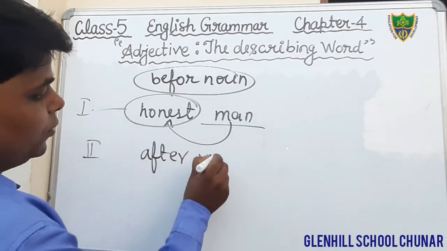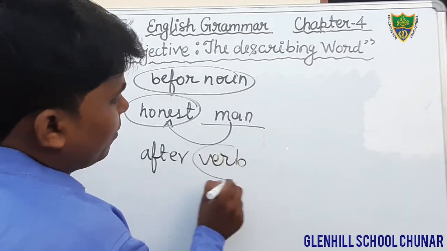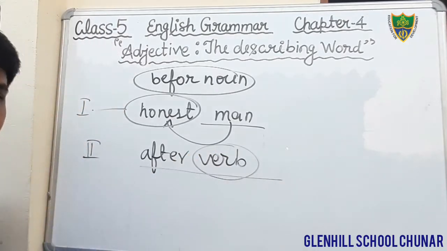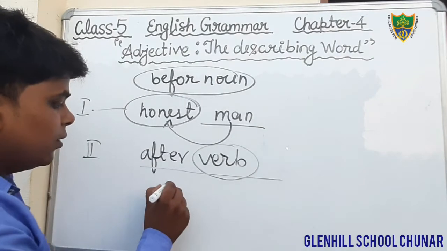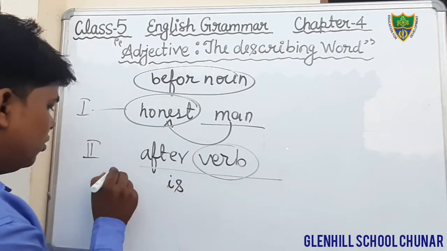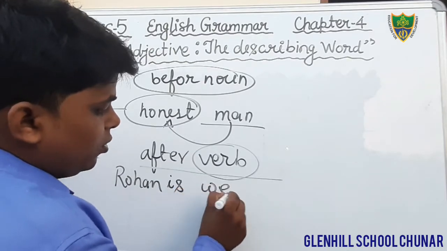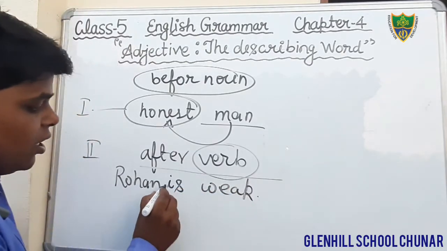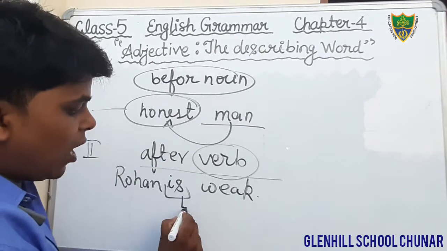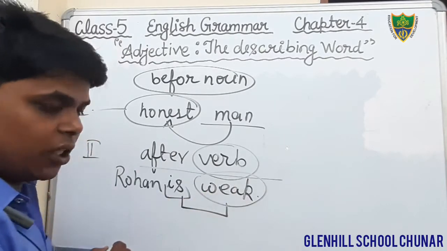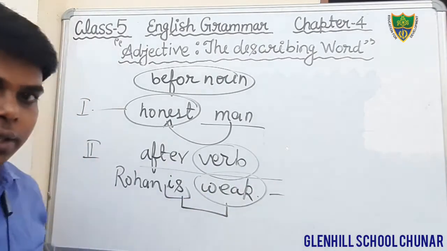After verbs. Verbs I have told you are is, are, was, were, been. For example, Rohan is well. Rohan is well. Dear students, we can see here this is verb, helping verb, and after that we are getting an adjective. So this is the second feature.